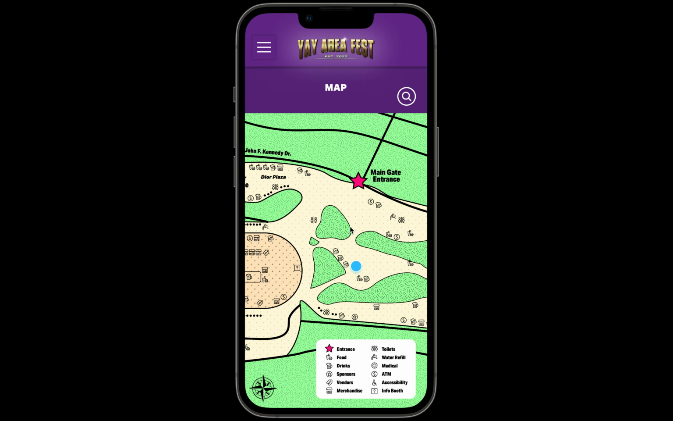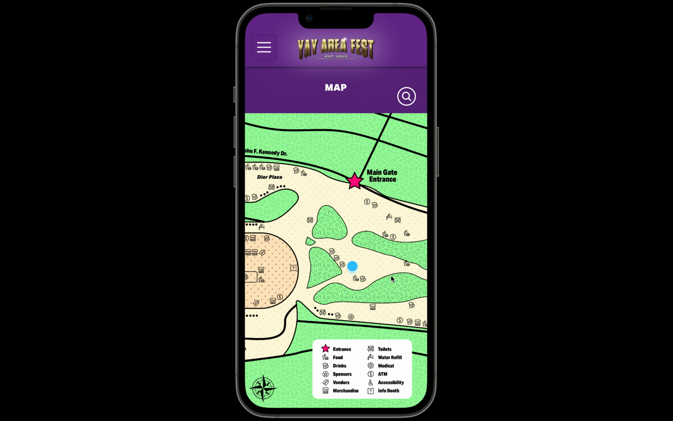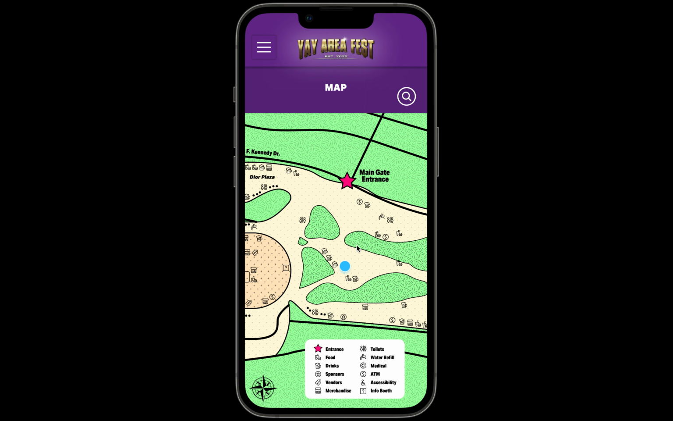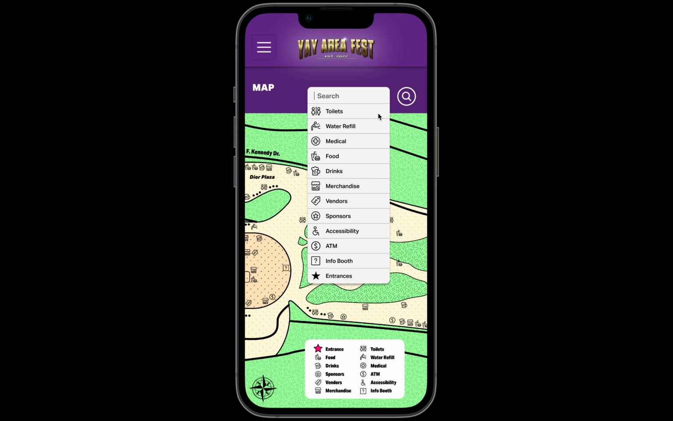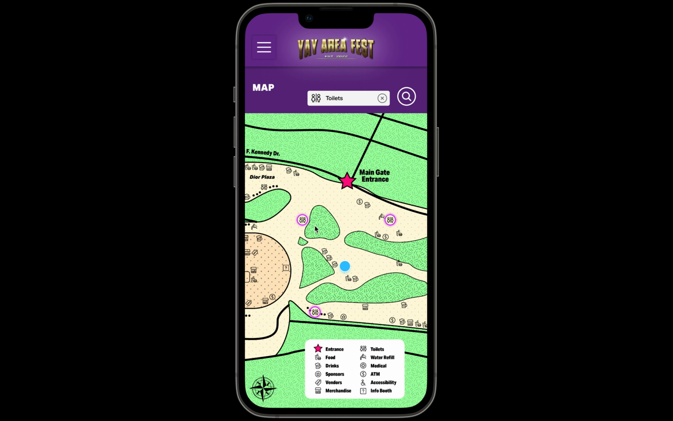And here's the map. The blue circle indicates where the user is currently located within the festival grounds. And say the user wants to locate the nearest bathrooms, they can click here, choose one of the filters, toilets, and the circle will indicate where the nearest bathrooms are.